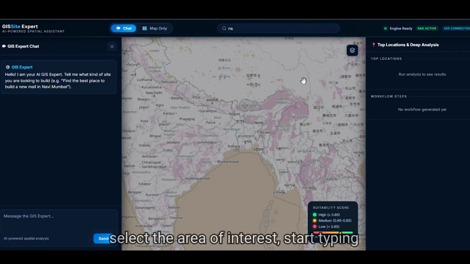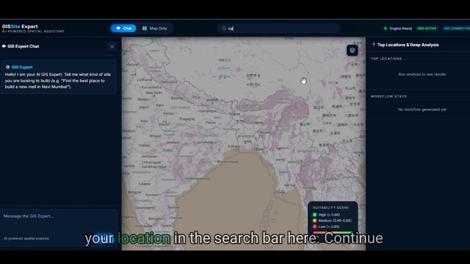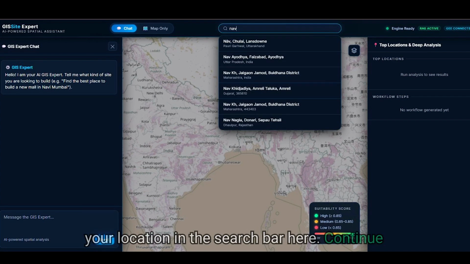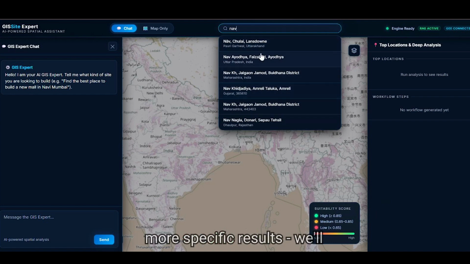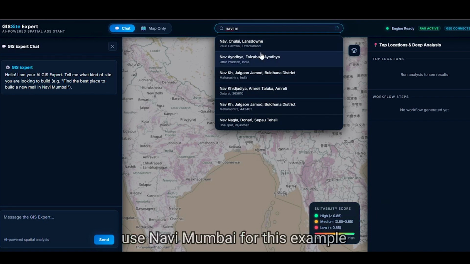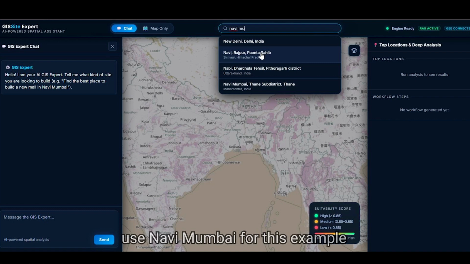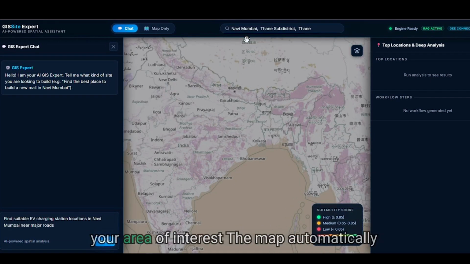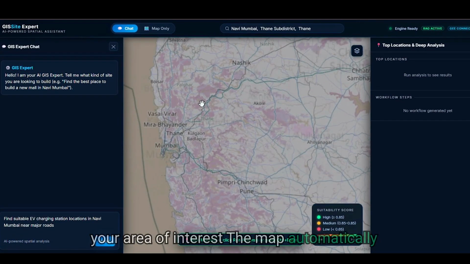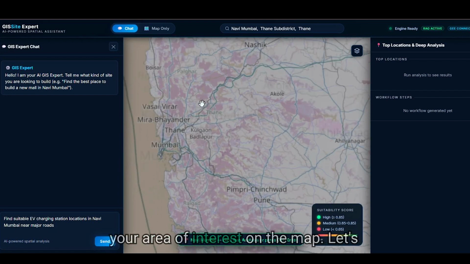To select the area of interest, start typing your location in the search bar here. Continue typing the full location name to get more specific results. We'll use Navi Mumbai for this example. Click on the location suggestion that matches your area of interest. The map automatically zooms to show your selected area, giving you the geographic context for your analysis. You have now defined your area of interest on the map.